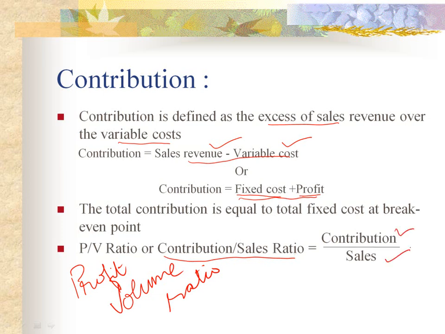It can be multiplied by 100 to get the figure in percentage. If we are going to take contribution per unit, in denominator we shall take up sales per unit, means selling price per unit. But in case in numerator the contribution is total contribution, then in denominator the sales would be total sales.